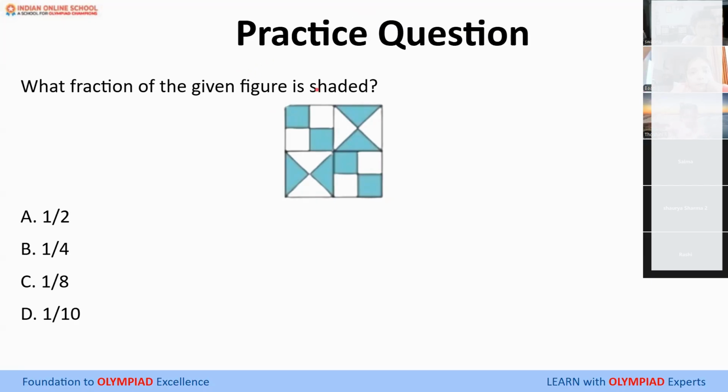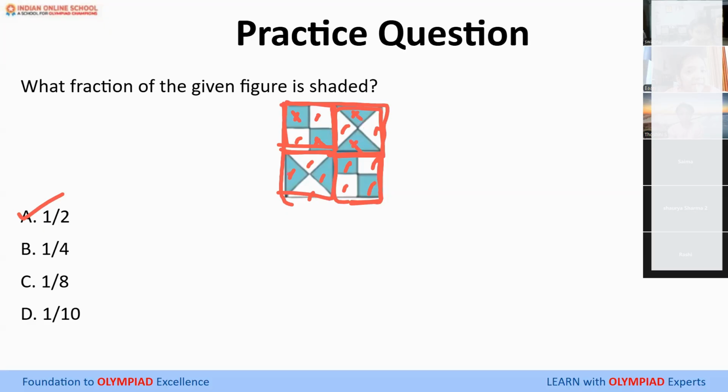Okay, all of you. So look here. The ones who said 1/2, their answers are correct. Basically, this is a big square which is divided into 4 small squares. This is 1, this is 2, this is 3, and this is 4. These 4 small squares are each further subdivided into 4 parts. 1, 2, 3, 4. Again 1, 2, 3, 4. Out of all the 4 parts, 2 are shaded, 2 not shaded.